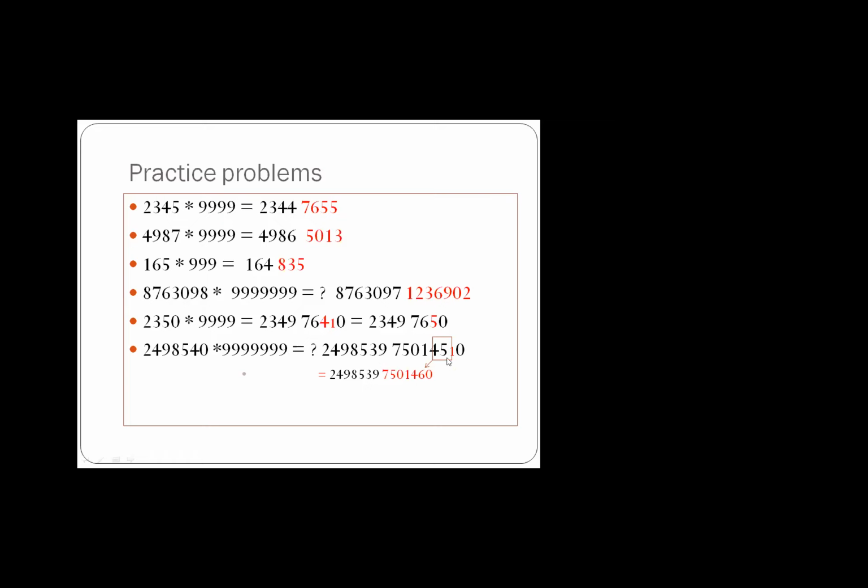Now how is the right hand side obtained? Apply Nikilam Sutra. 9 minus 2 is 7. 9 minus 4 is 5.